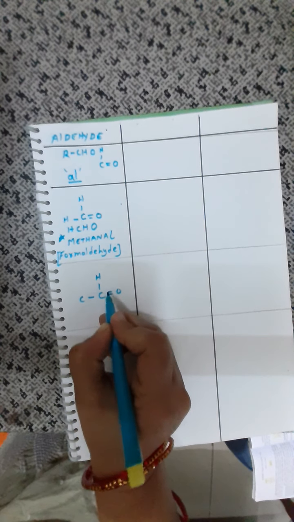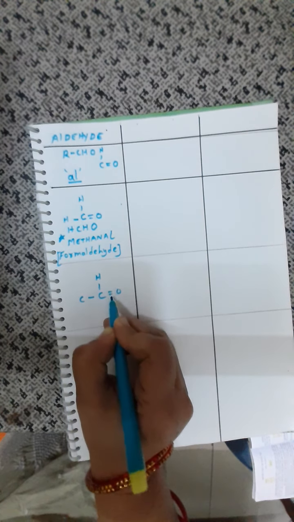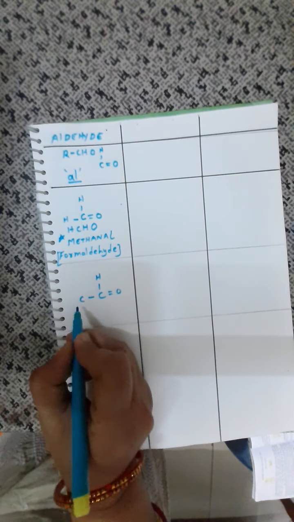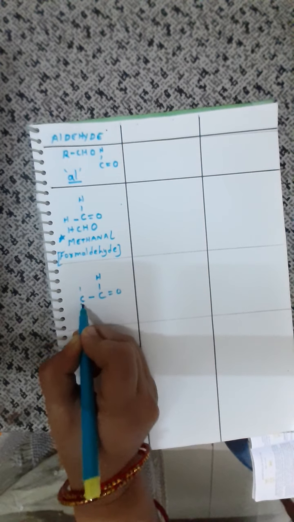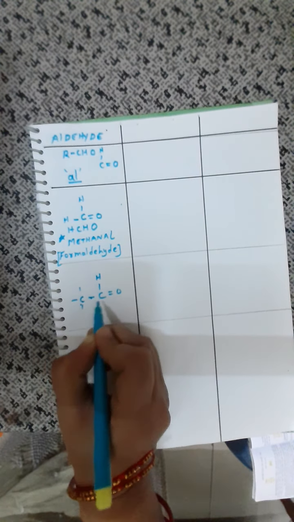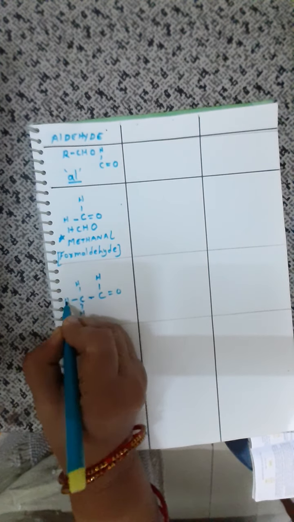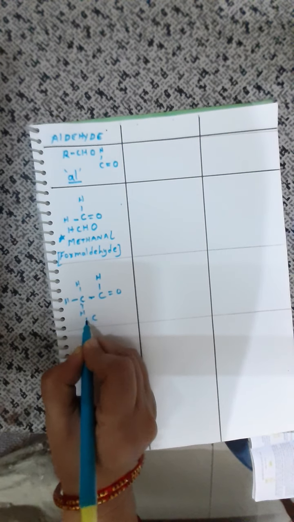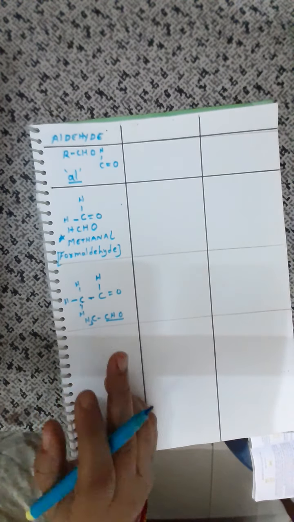Now how many bonds are already done for this carbon? 1, 2, 3, 4. So it is satisfied. Now let us go to this carbon. It has 1 bond, so there is no hydrogen yet. How many hydrogens can I associate here? Already there was one single bond between carbon and carbon. So how many more? 3 hydrogens. If I condense the formula, it goes as CH3CHO.